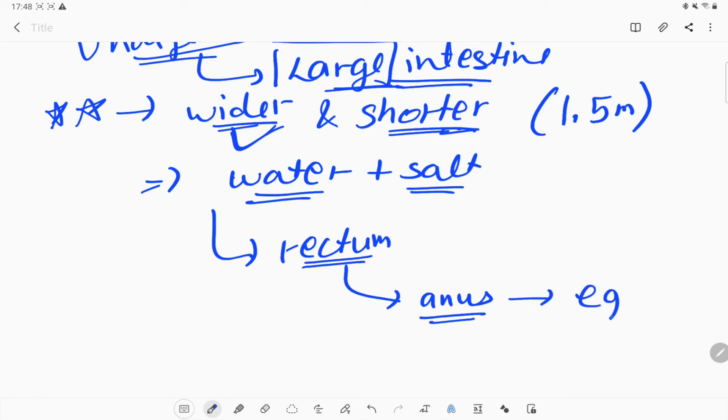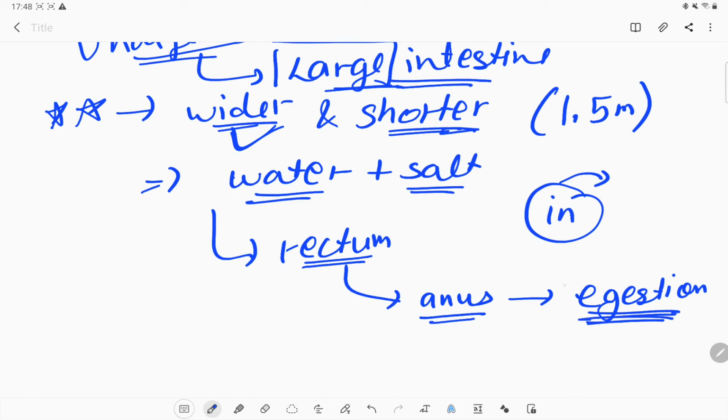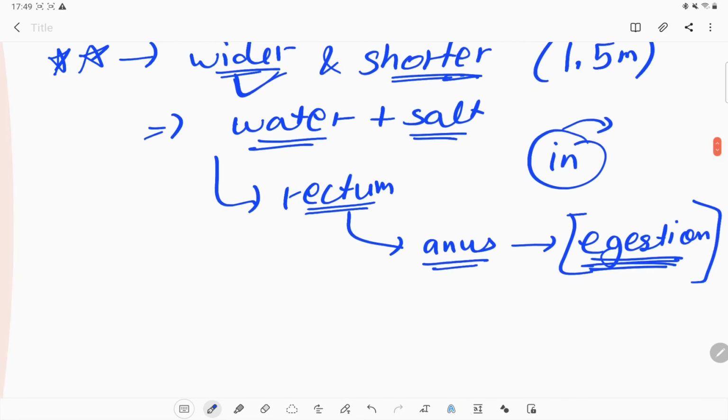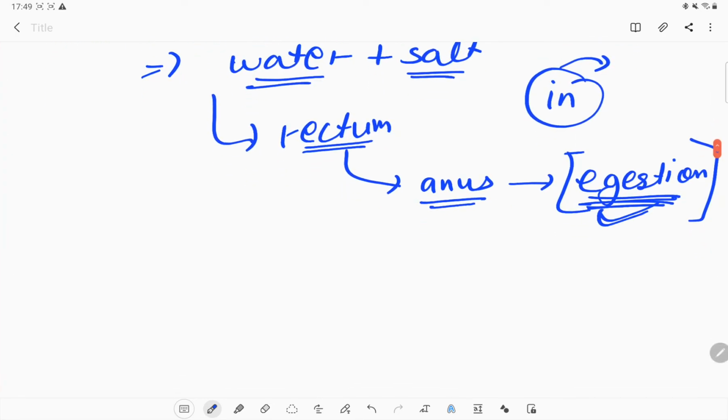Okay, and that coming out of our body is known as egestion. So ingestion means we are taking the food inside, and egestion means removing the waste particles or undigested food out of our body.